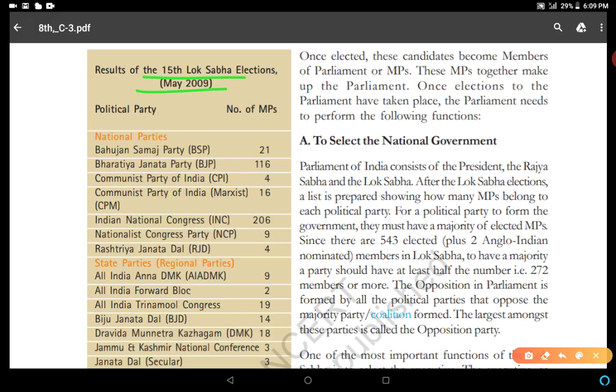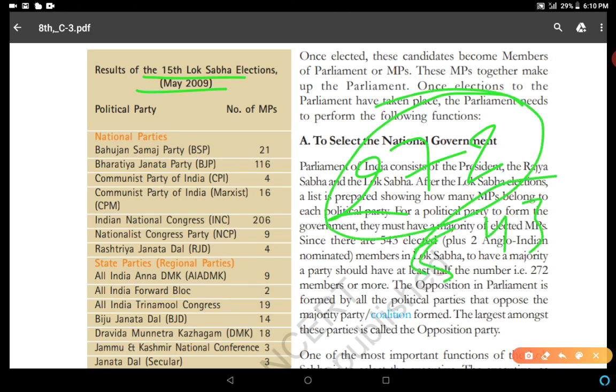If we see the result, then we'll find that no party got the majority. As we discussed, the majority figure is 272 out of 543 seats. So out of 543 seats, 272 are the necessary number for making the government, because this is the majority criteria. So if we see this table,